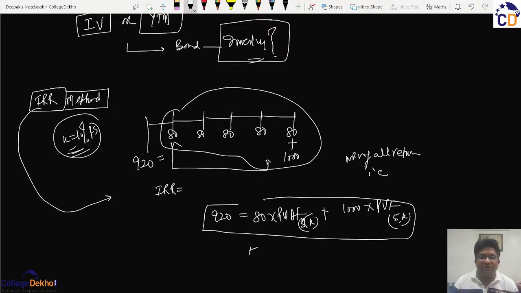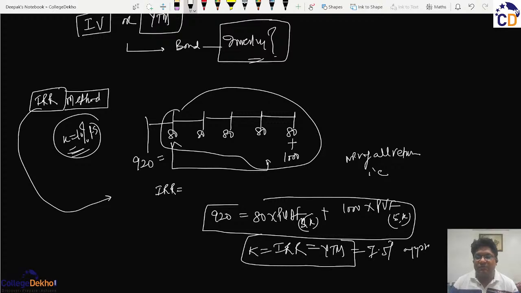So this K will be equal to the IRR, as per the IRR method, will be equal to the YTM, and this will be approximately 7.5% as has been calculated above. But if there is any difference, this is the more accurate method of estimating it.